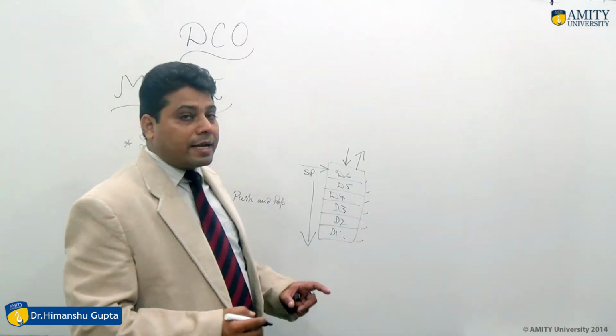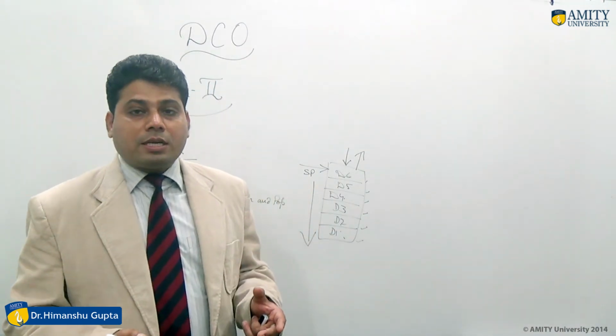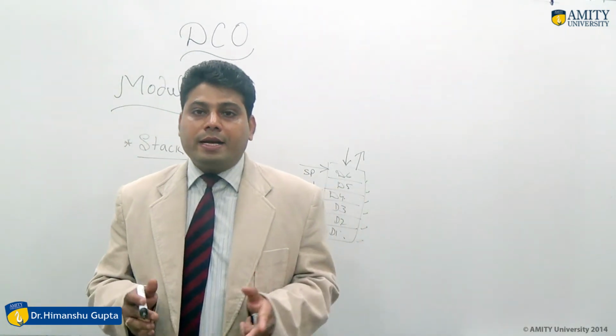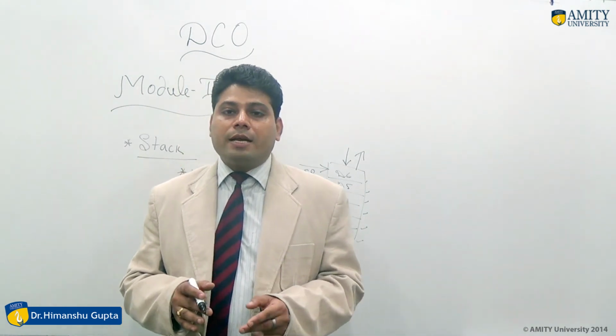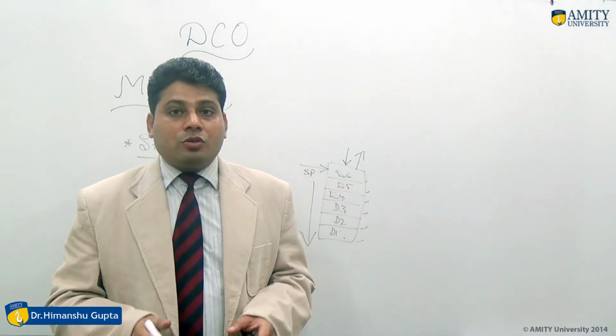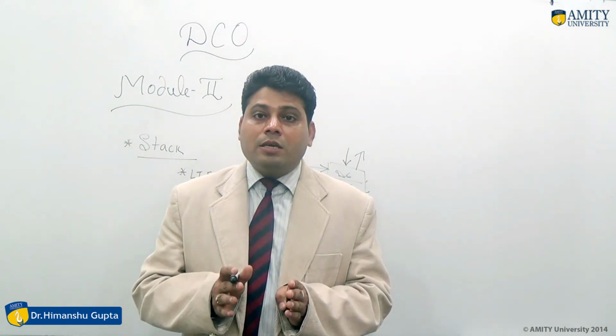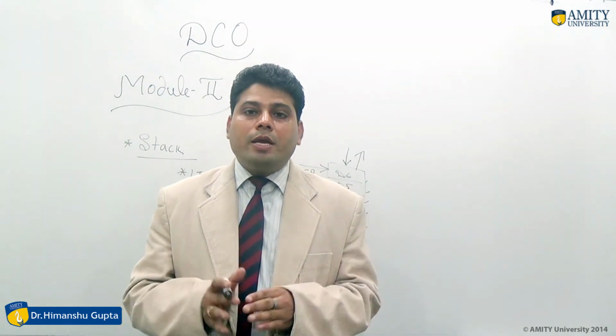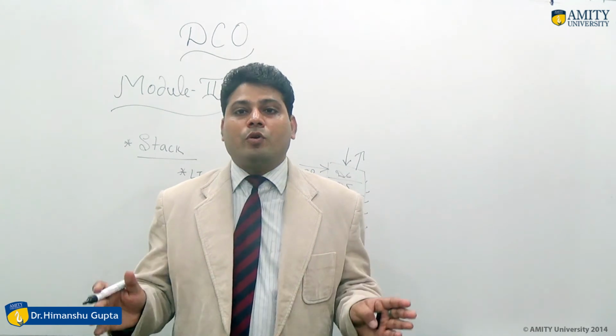So as we discussed, stack is divided into two parts. First one is the register stack and second one is the memory stack. Register stack will consist of a number of registers and memory stack will consist of a number of memory cells.